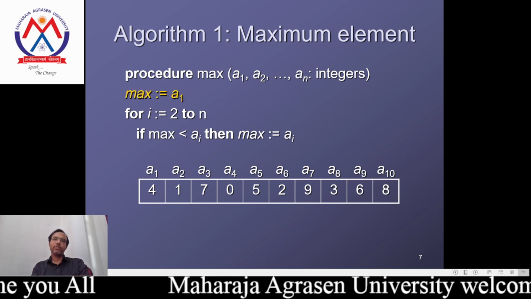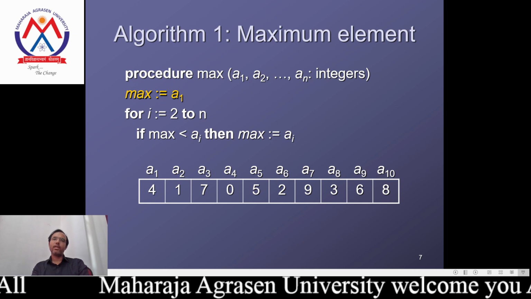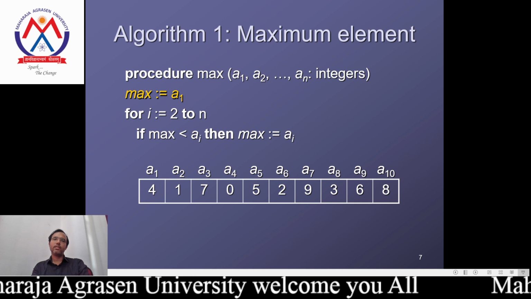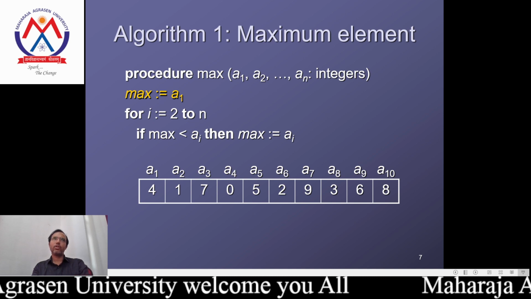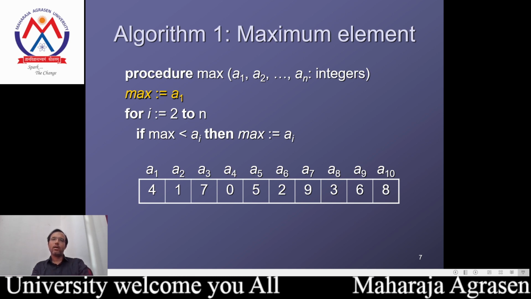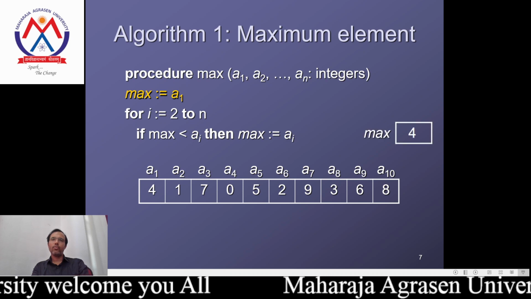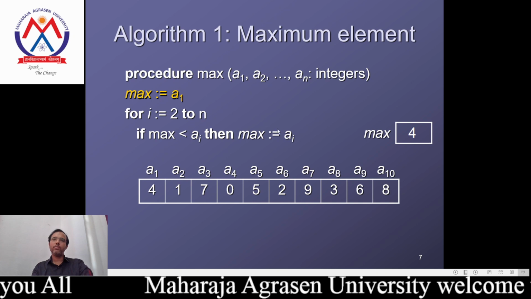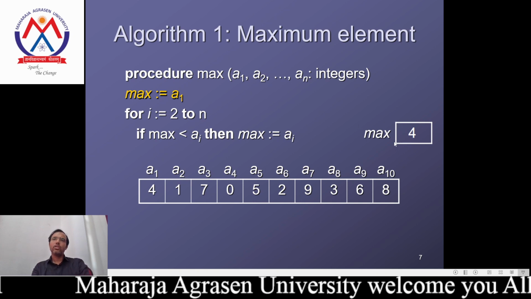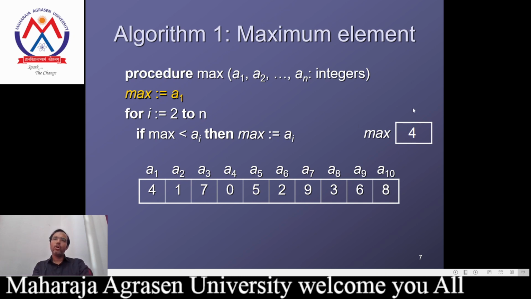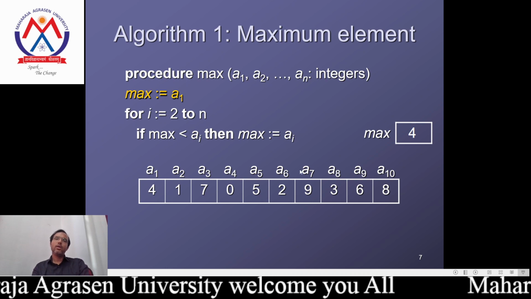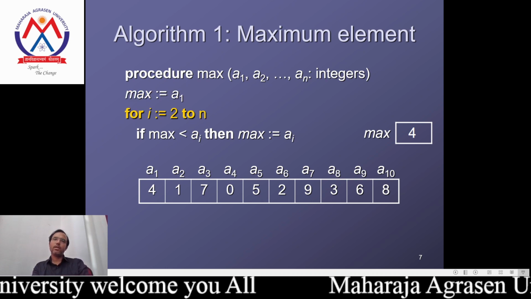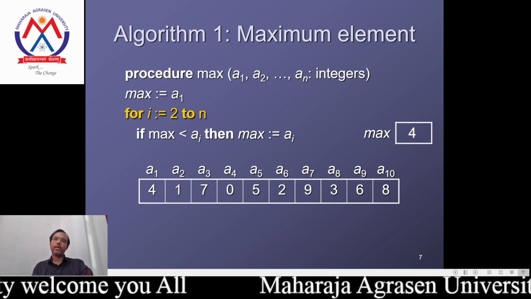In the second statement, we execute max equal to a1, whatever element we start with is considered the maximum one. That's why max equal to a1, that is a1 equal to 4. In that case, we allot the value to max. The maximum value will be 4, and after that we consider the condition and statement for I equal to 2 to n.